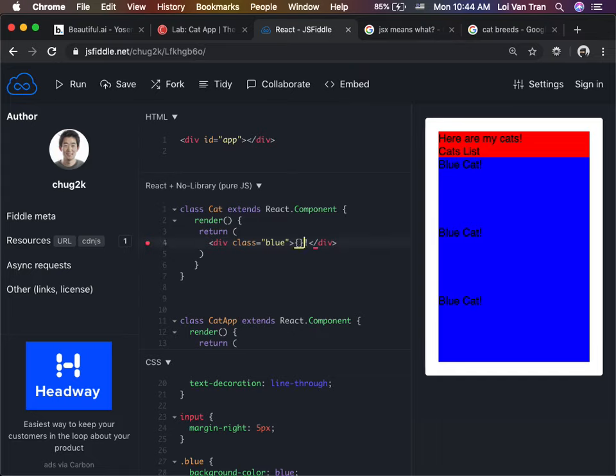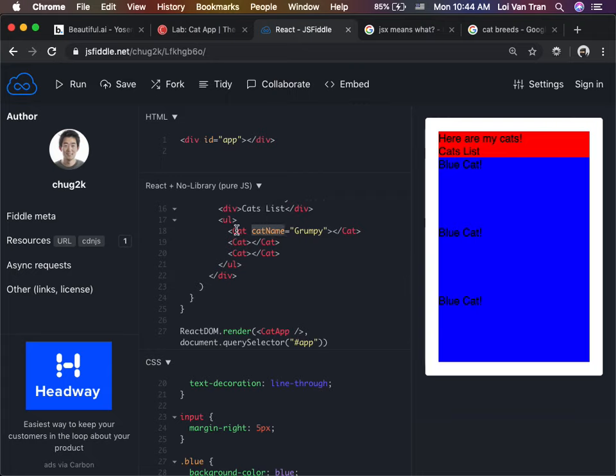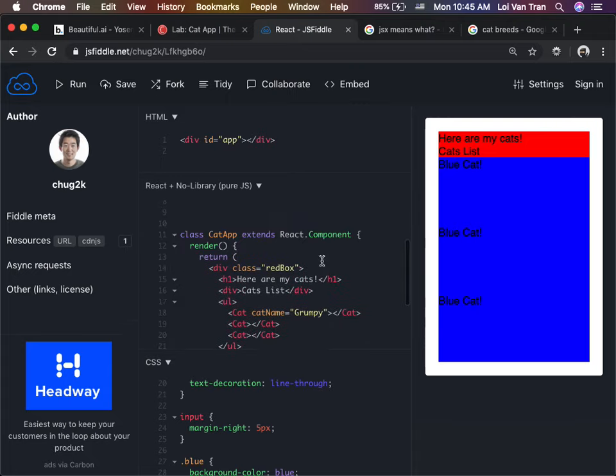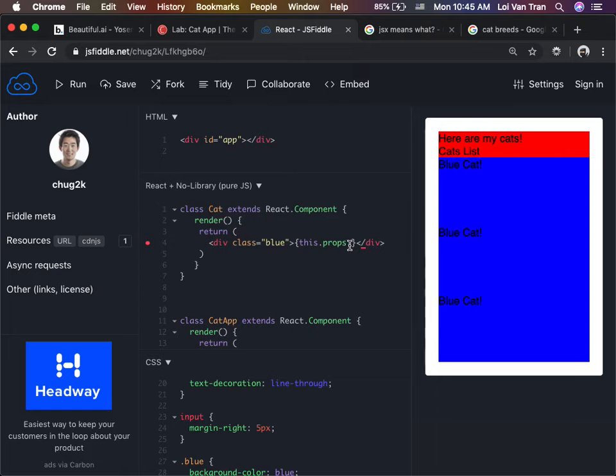So where can we access this prop? This is some of the part of programming that we just simply memorize. When we pass any property to a component, we can access it through this magical object called this. And on this, there's a magical property called props. Then inside of this props, we can access any property that we pass to this component. What is the one property that we pass to this component? So I copy this cat name, paste it right here, we run it,